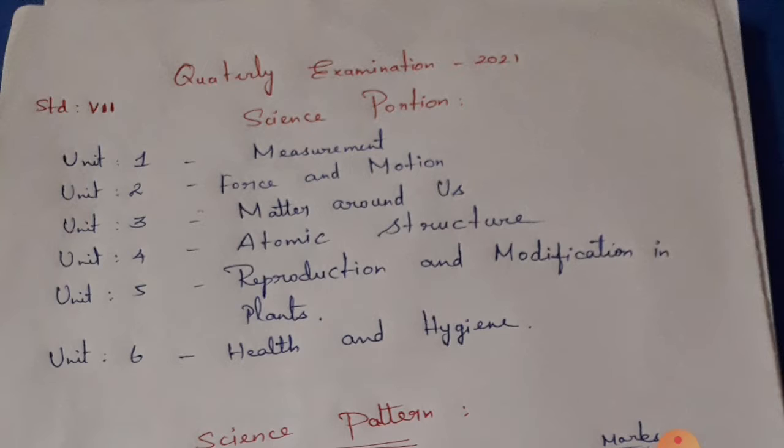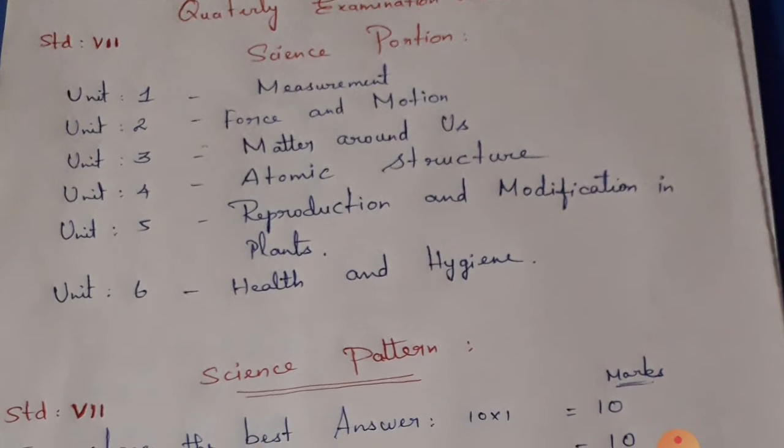Children, today you are going to write the science examination, the quarterly examination. Already you know the science portion, 6 units. First unit measurement, second unit force and motion, third unit matter around us, fourth unit atomic structure, fifth unit reproduction and modification in plants, and the last unit, sixth unit, health and hygiene. Unit 7 will be the reduced portion, so you have only 6 units, children.